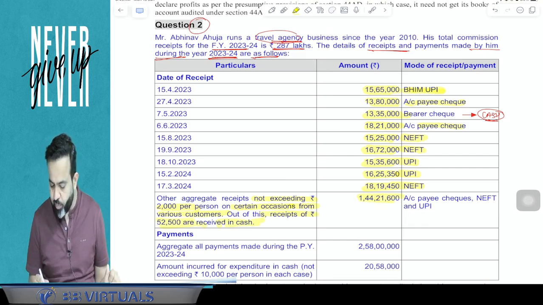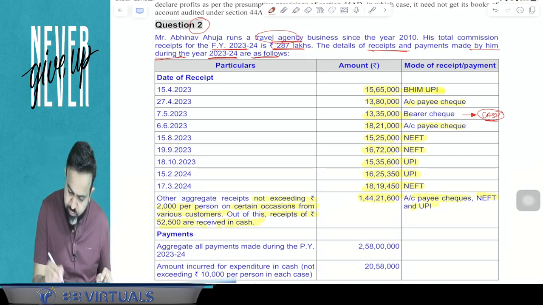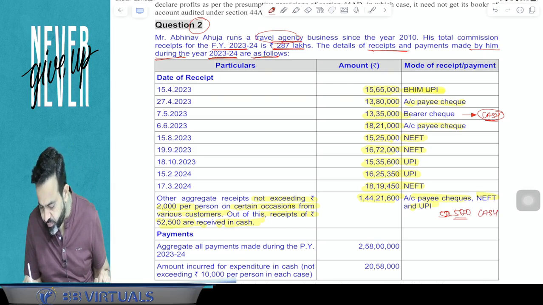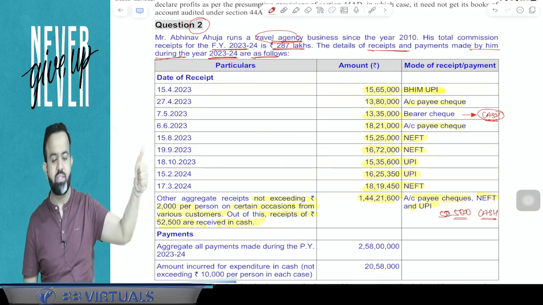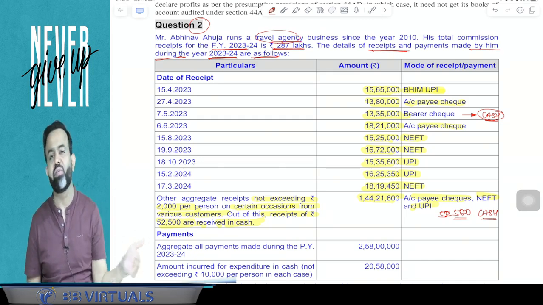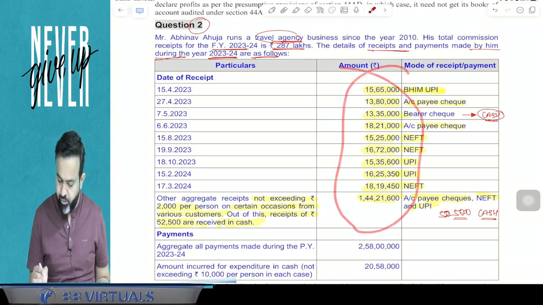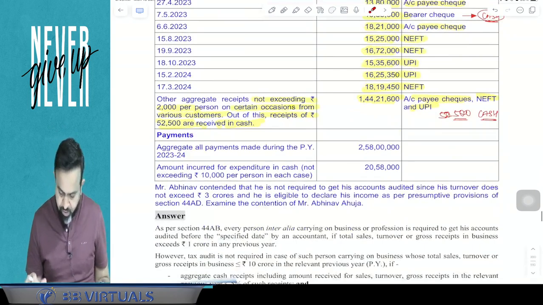So guys, this is also by account payee cheque, NEFT and UPI, but out of this 52,500 is received in cash. So here, out of 1 crore 44 lakh 21,600, 52,500 is received in cash. So this is the detail about all the receipts, and if you aggregate, then it comes to 2 crore 87 lakhs.